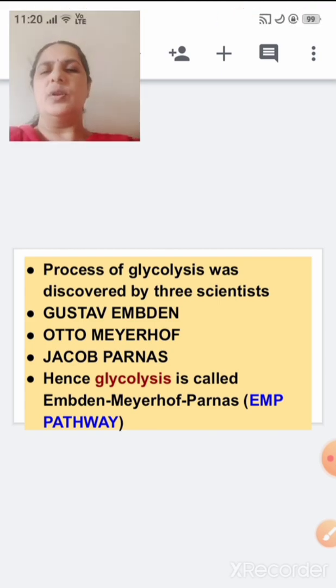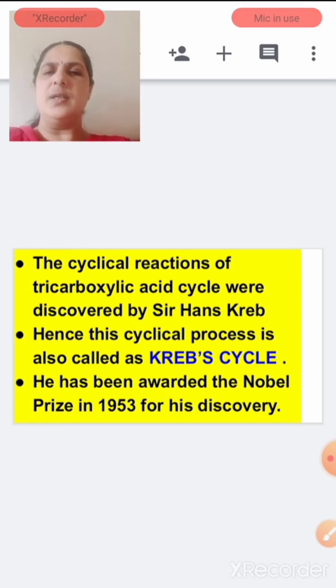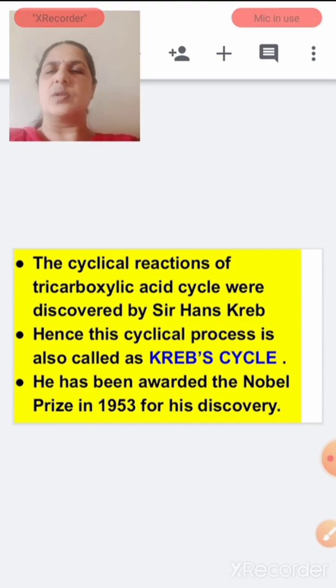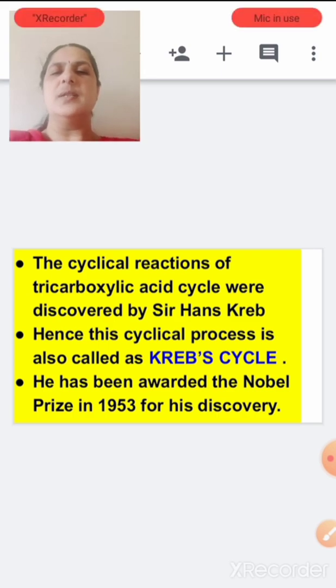Understood? Then what is the Krebs cycle also called? You can see this, the cyclical TCA cycle. The tricarboxylic acid cycle is also called the Krebs cycle because of the scientist Sir Hans Krebs. Because of this scientist, it is also called the Krebs cycle.